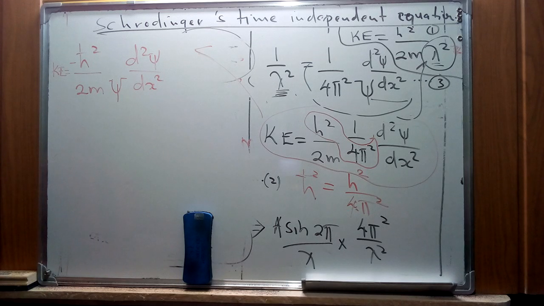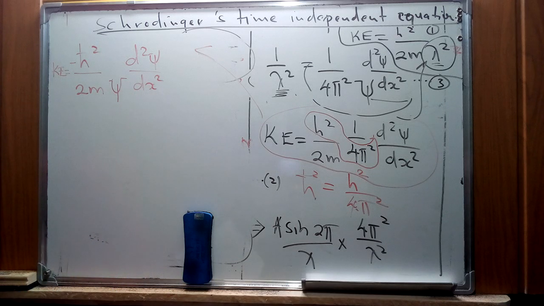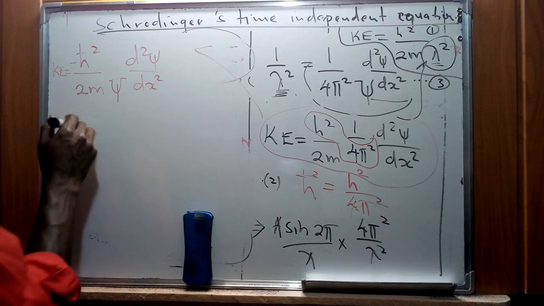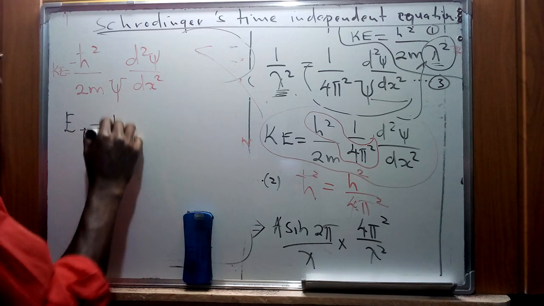Now from the equation of energy of a system, we know that the total energy of a system can be given as the sum of kinetic energy plus potential energy.